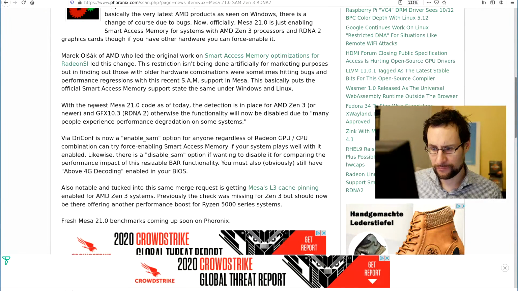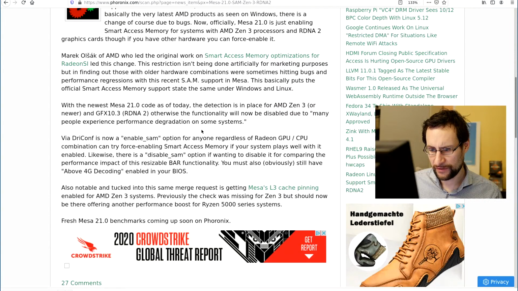That's original work with the news code stuff today. Otherwise it will now be disabled due to many people experiencing performance degradation on some systems.